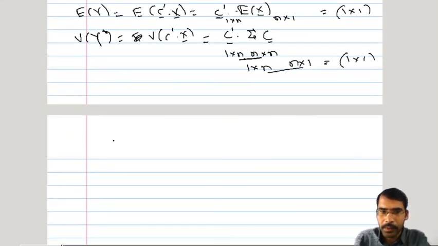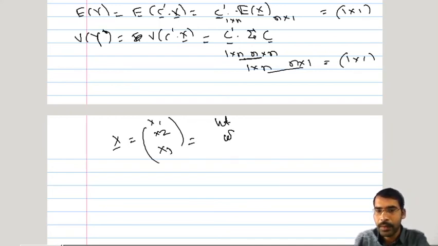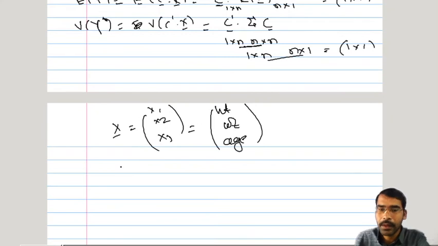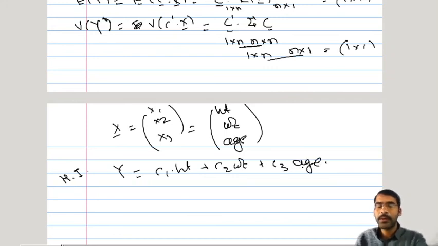So suppose in some cases x bar is defined as x1, x2, say x3. Suppose x1 is height, x2 is weight, and x3 is say age. Based on these three, what is your height, what is your weight, and what is your age, suppose some health indicator has been defined. So to define a health indicator, we have defined a variable y, that will be say c1 into height plus c2 into weight plus c3 into age. So while calculating that health indicator, certain weightage is given to the height, different weightage is given to the weight, and same for age.